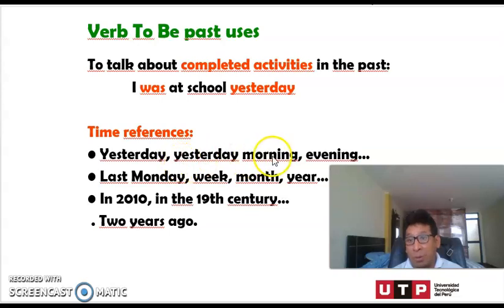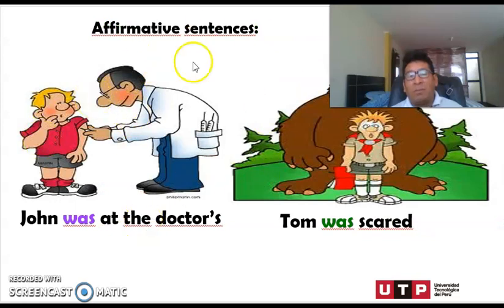Yesterday, yesterday morning, yesterday evening, last, this is pretty important, last Monday, last week, last month, last year, in 2010, in the 19th century. Or also we can use 2 years ago, 2 weeks ago, 1 month ago. Okay, we can use these time expressions when we talk about past experiences, and they are very important to mention it. We have some affirmative sentences.